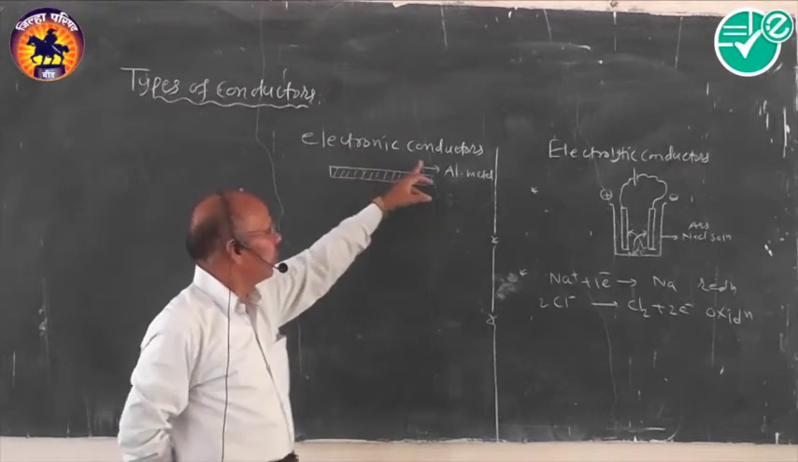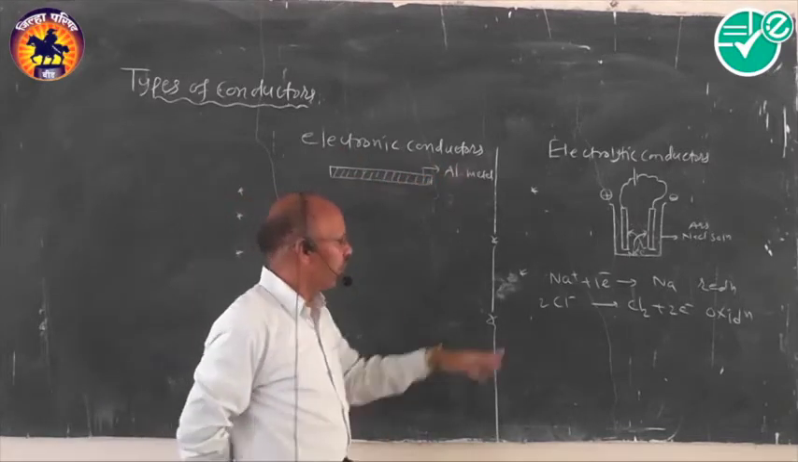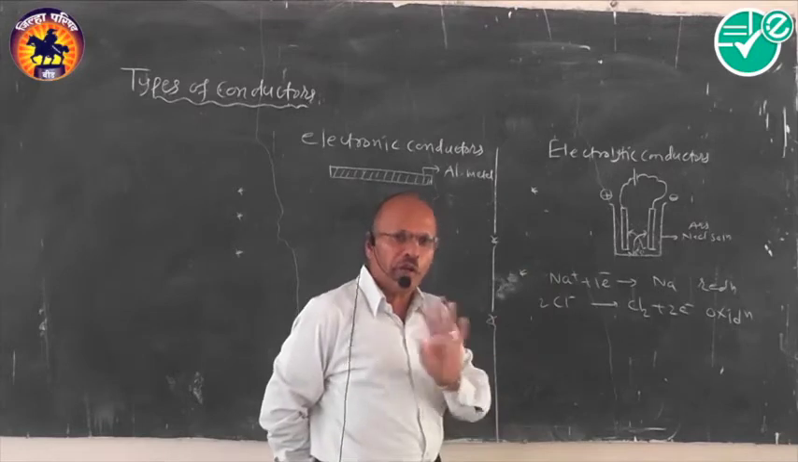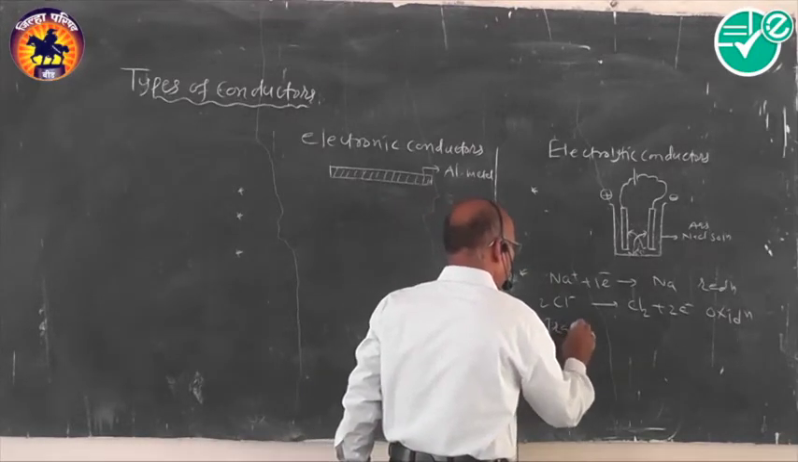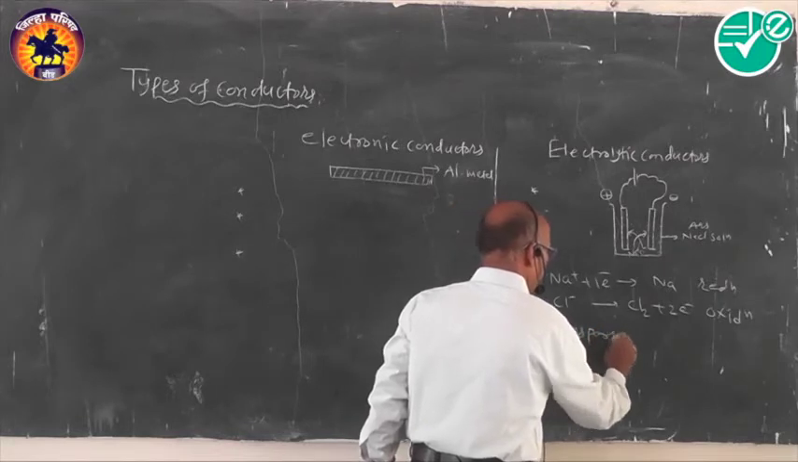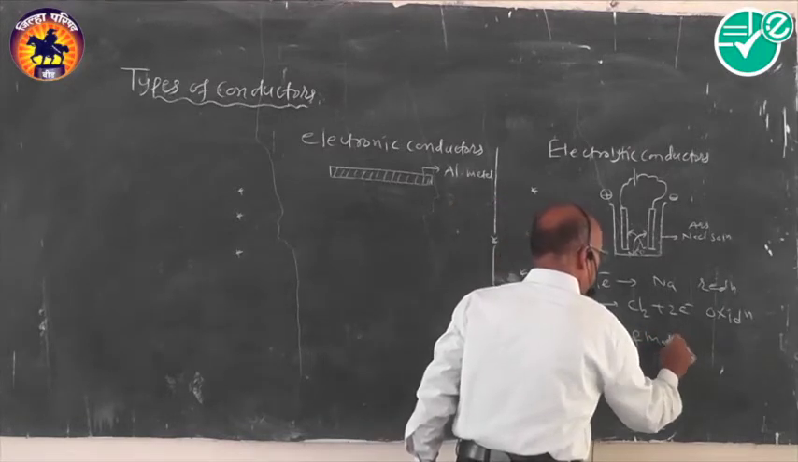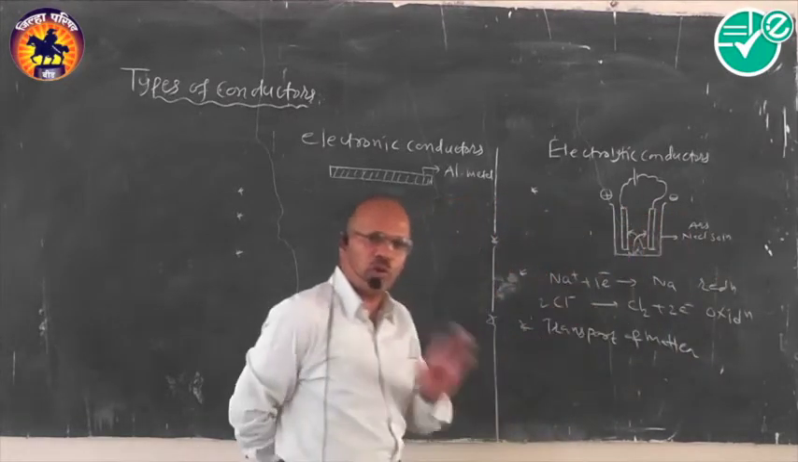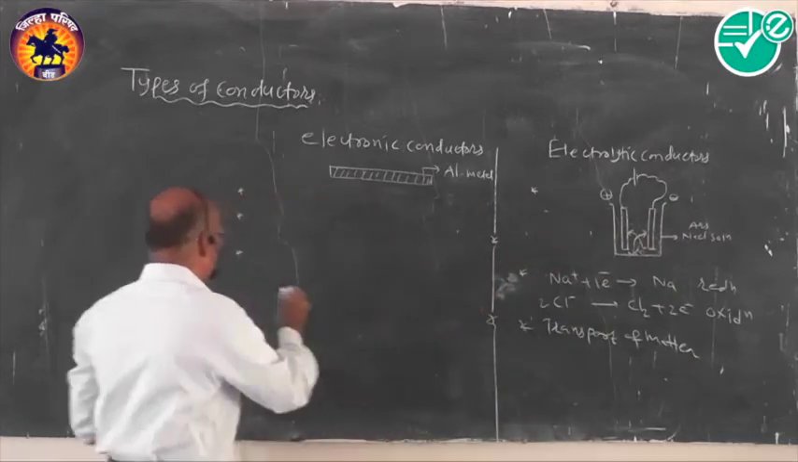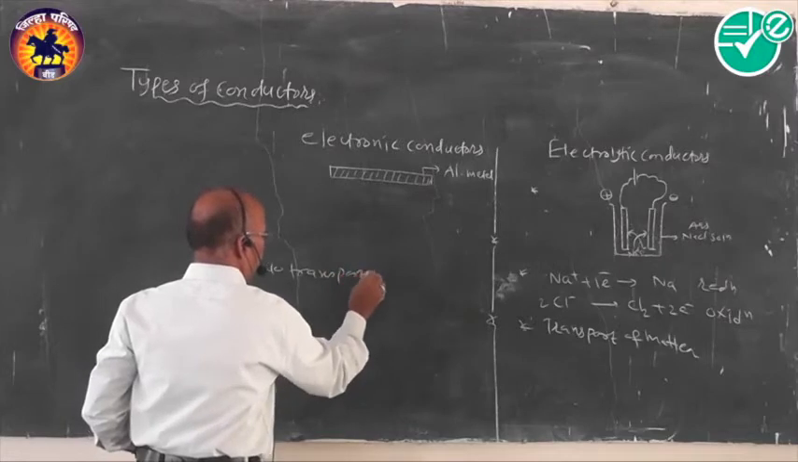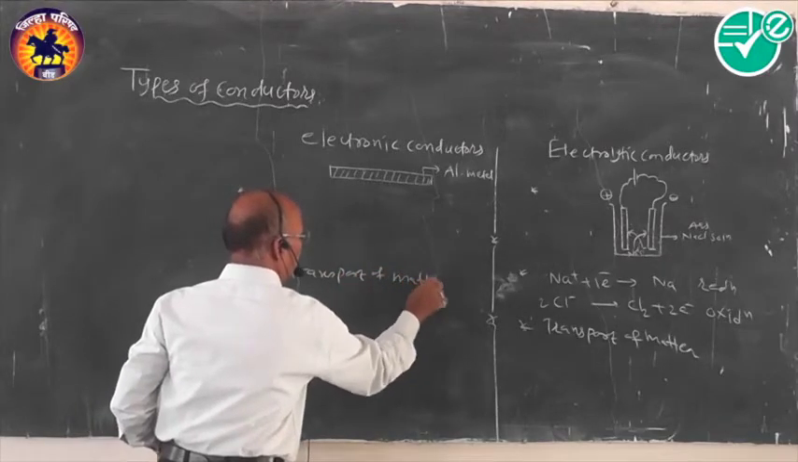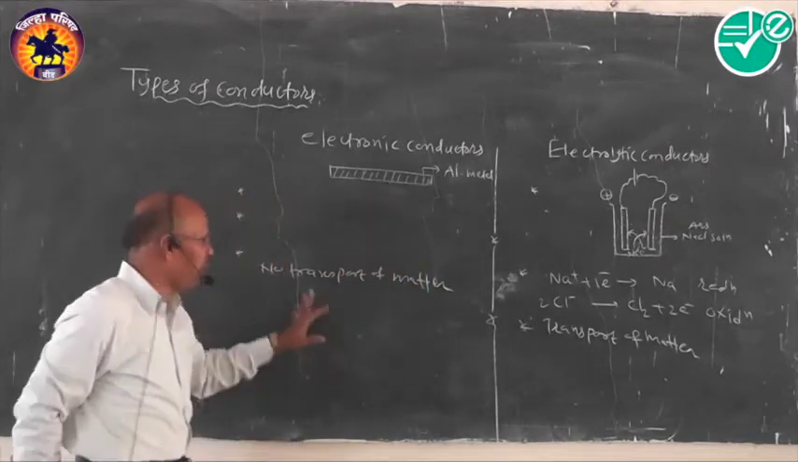In case of the electronic conductors, if we think about them, in this case, no transport of matter occurs. Transport of matter from one place to the other is there in the electrolytic case.